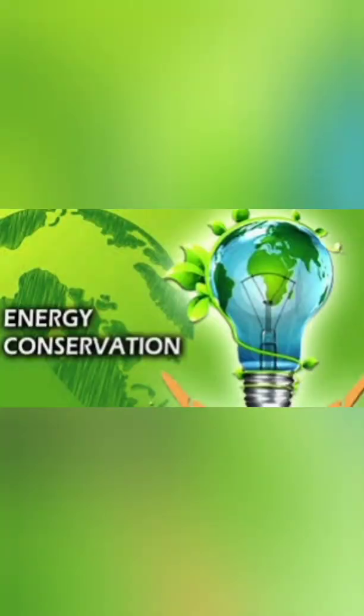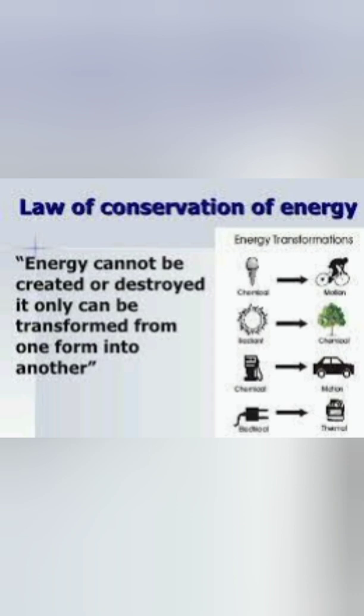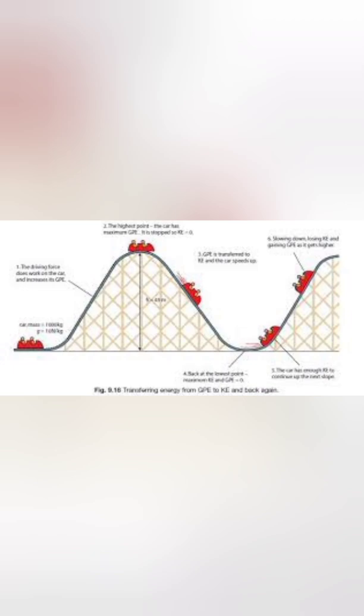One of the fundamental principles in physics is the principle or law of conservation of energy. It states that energy can neither be created nor be destroyed but can be changed from one form to another. To understand the meaning of conservation of energy, let us take some examples. The first example is the roller coaster.